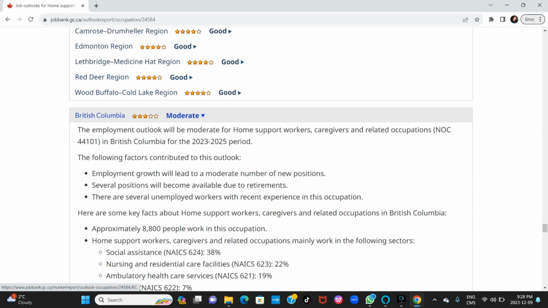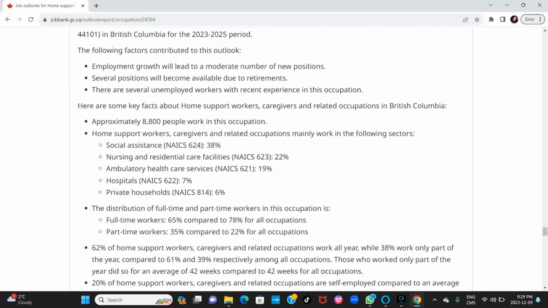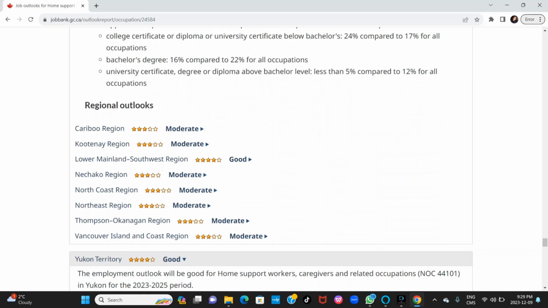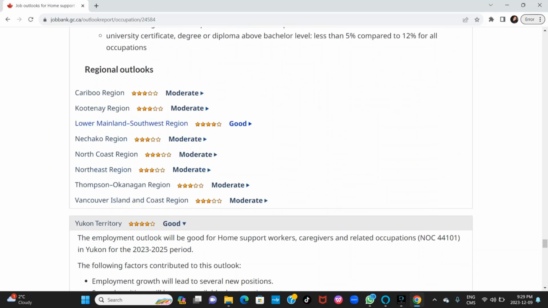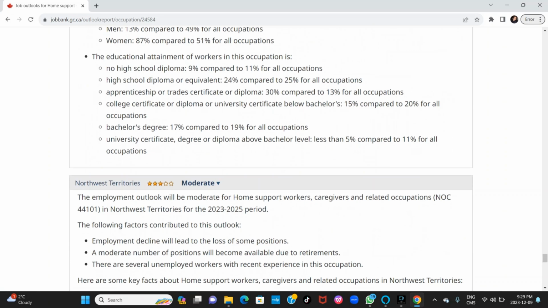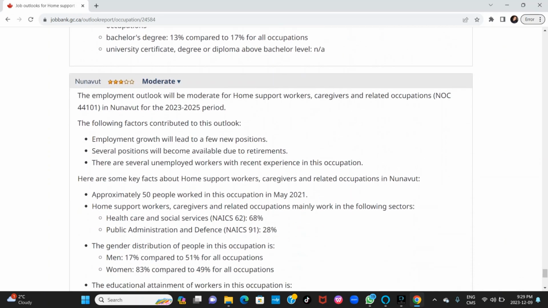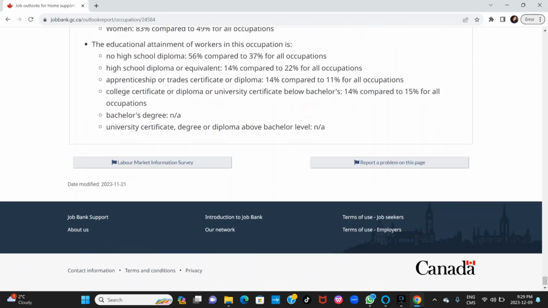So if you're thinking of going to British Columbia and you want to work as a personal support worker, it's just moderate, meaning there is a high chance that you might not really easily get a job as a personal support worker in BC. And this is the regional outlook in BC. Yukon, good. Northwest Territories, moderate. And Nunavut is good. So that's it, guys.